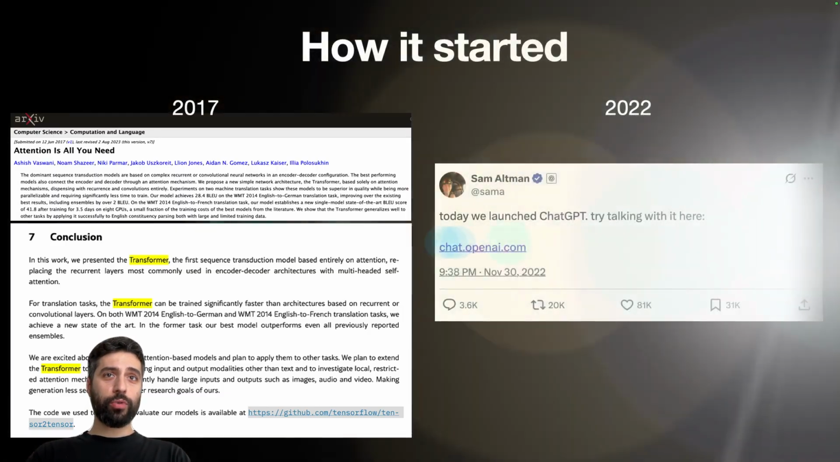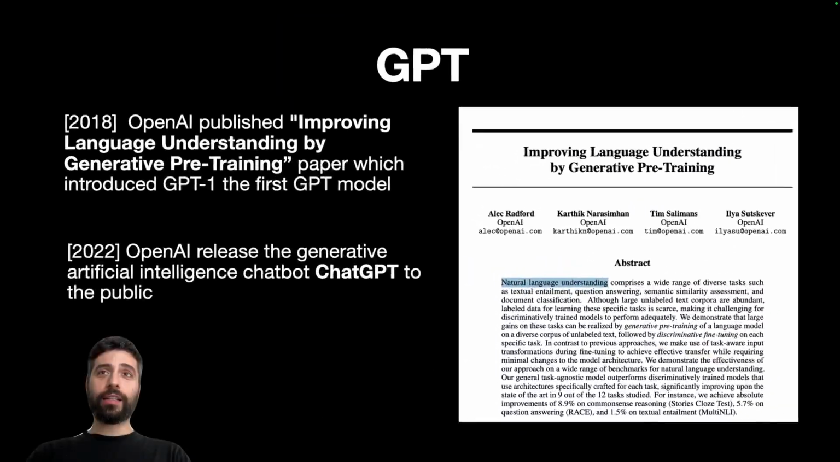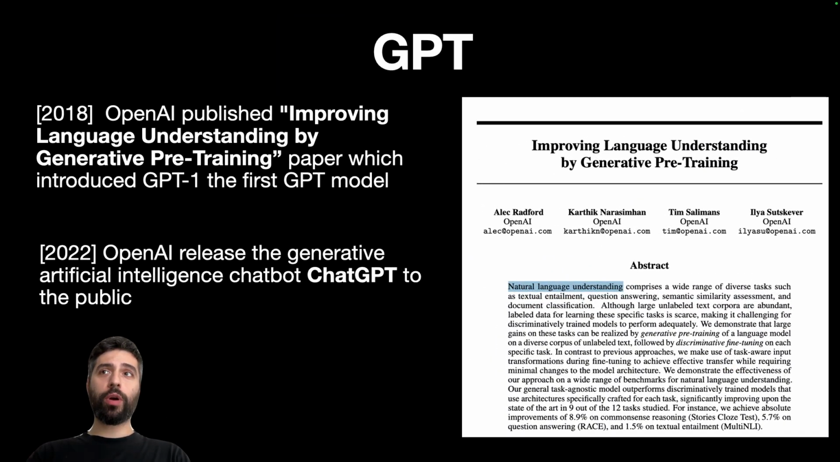Fast forwarding to 2022, we have the tweet that changed everything for us, meaning the one in which Sam Altman stated, "Today we launched ChatGPT, try talking with it here," and he shared the URL with us. Truth be told, another milestone was achieved in 2018 when OpenAI published a paper called Improving Language Understanding by Generative Pre-Training. You might recognize the acronym in here, GPT. And you might also recognize one of the contributors of this paper, Ilya, who currently doesn't work at OpenAI anymore. This paper basically introduces GPT Model 1 and a new way of tackling natural language understanding.